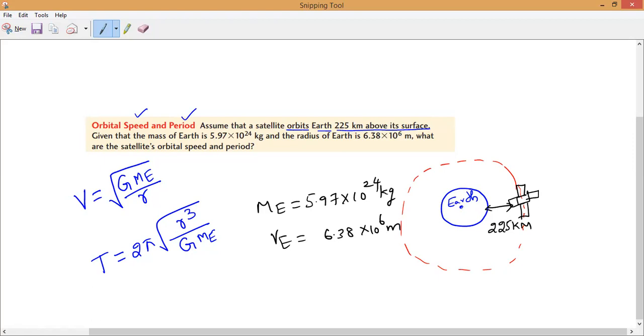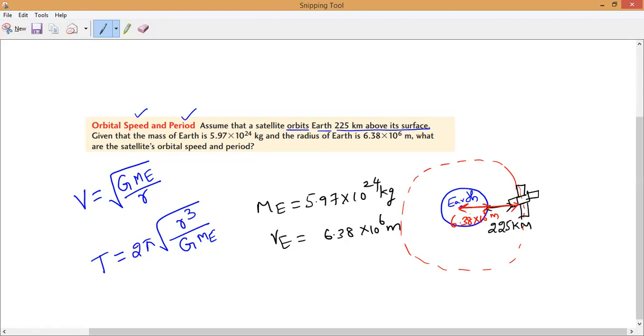The radius of Earth means from here to here, that is what they have given. But what does R actually mean, guys? R means from the center of the Earth to the satellite. That is what we call R. Yes or no, guys? So this is only the radius of the Earth, but R is the total distance.